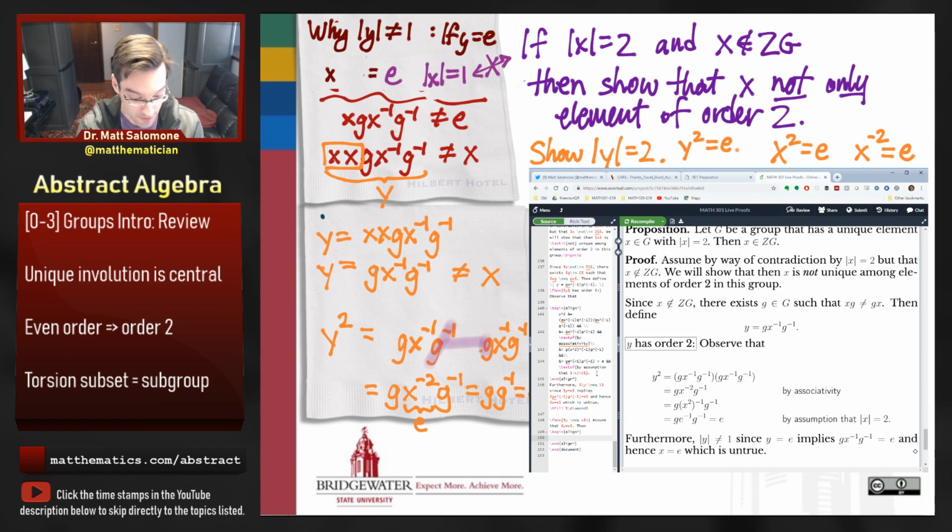So y is equal to g x inverse g inverse, and if that's equal to x, then when I multiply on both sides by, let's say, g inverse, or let's say, no, let's multiply by g on the right, I'll have g x inverse is equal to xg.